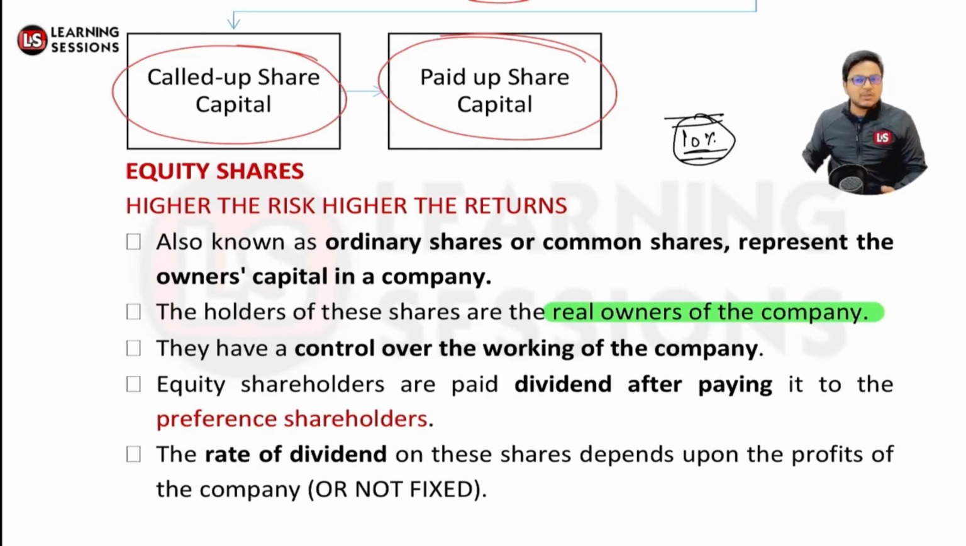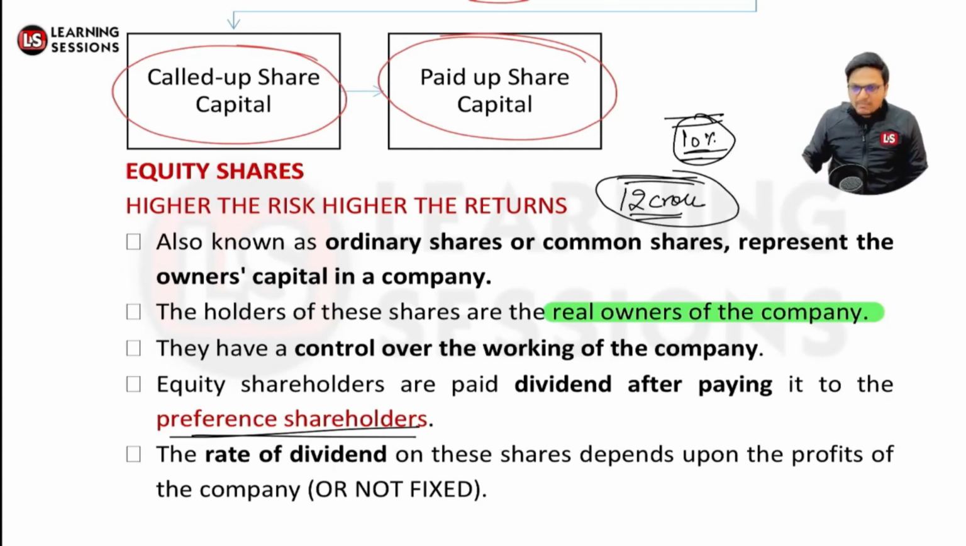So equity shareholders, as I told you, are paid a dividend after paying the preference shareholders. Preference shareholders get a preference when the dividend is paid. Only when the dividend to the preference shareholders is paid is the dividend then paid to the common shareholders. And the rate of dividend to be paid to the equity shareholders is not fixed, and it depends upon the profits. It's not the case that if the company made a profit of rupees 12 crore, it will distribute a dividend of rupees 12 crore. It may be that the company is retaining the profit for future purposes, or plowing back of the profits, right?